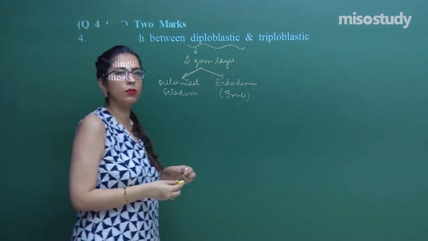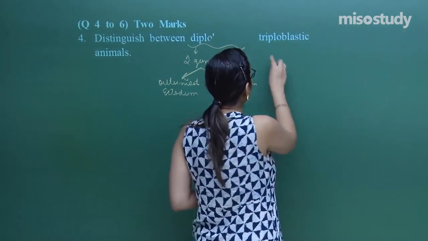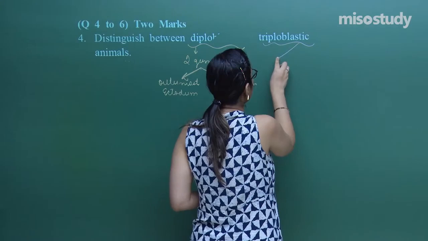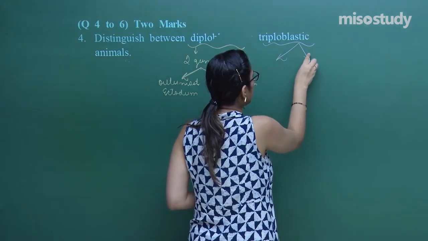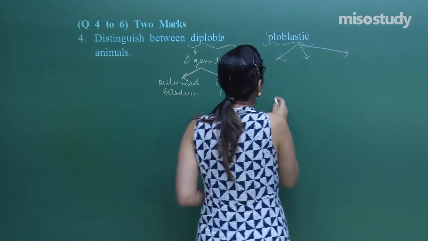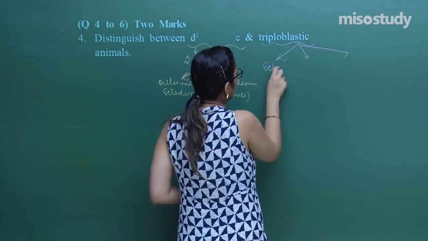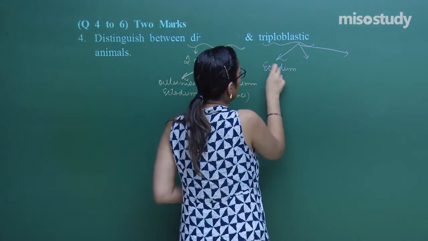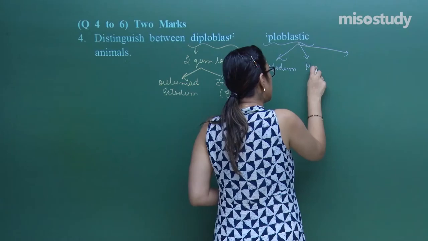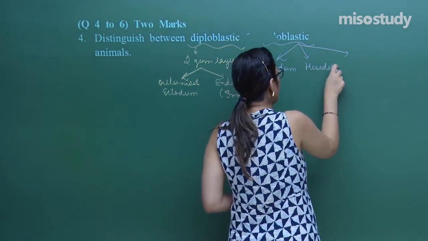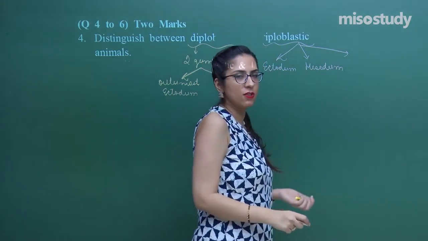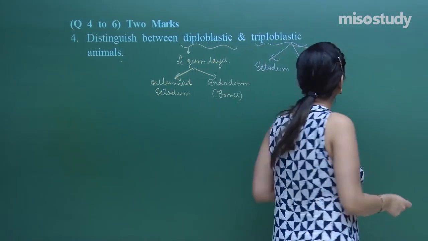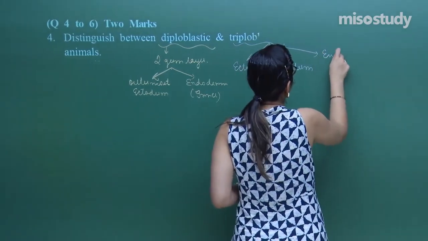Now, let us talk about the triploblastic. The name indicates that three germ layers are present. What is the name of the three germ layers? In this case, the ectoderm is there, the mesoderm is also there. So, how to remember mesoderm? Because you are watching a session of Meso Study, so this is the mesoderm. Now, again we have the endoderm.